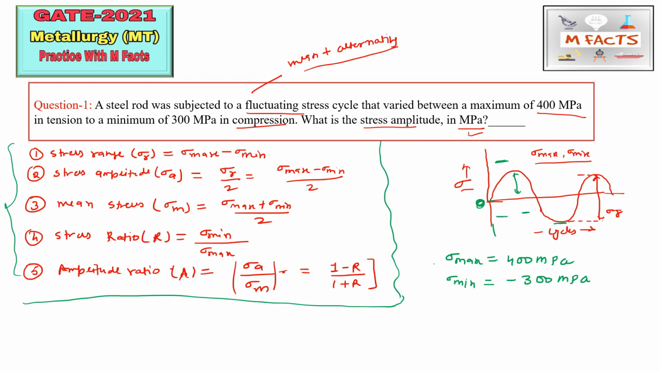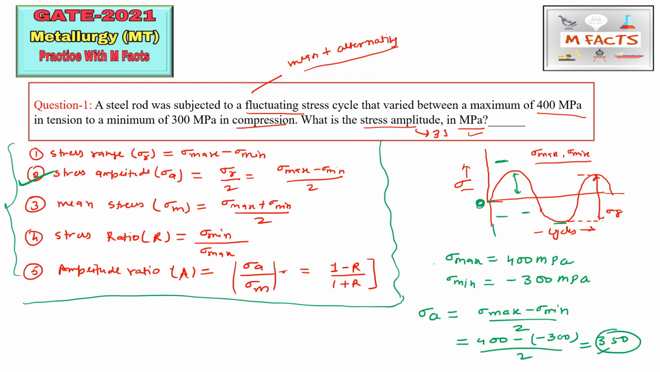Stress amplitude. So we can calculate stress amplitude by using formula number 2. I am writing here sigma a. Sigma a is equal to (sigma max minus sigma min) by 2. Okay, so sigma max value is 400 and sigma min is minus 300. So we can add these and get the answer from here. That answer will be 350 MPa. So the stress amplitude in this question we can find like that, and the correct answer is 350.